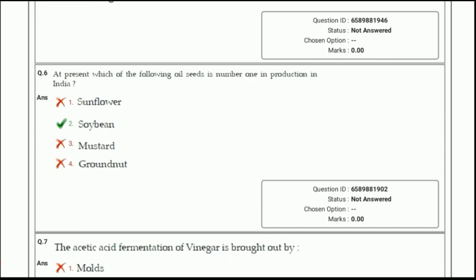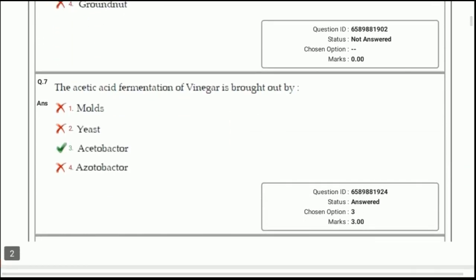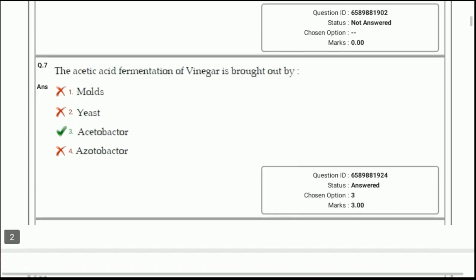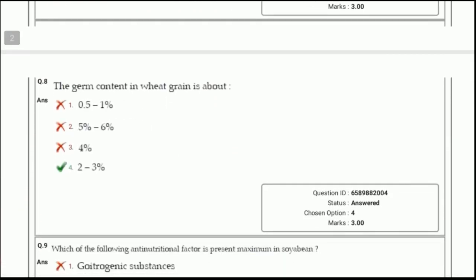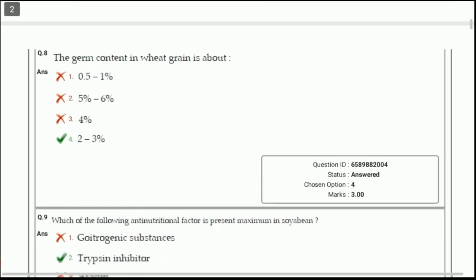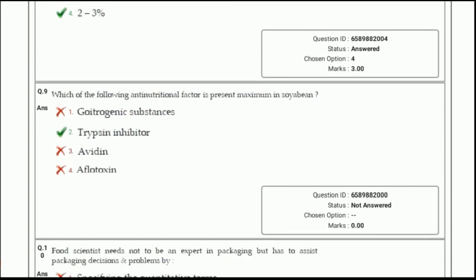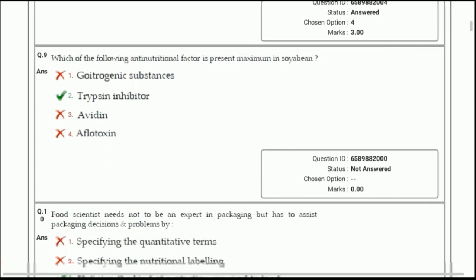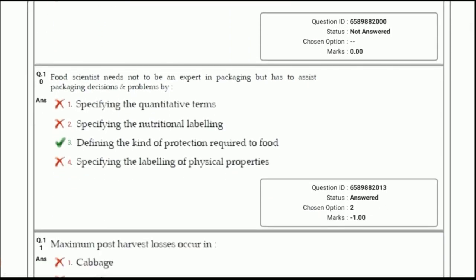Next question. The acetic acid fermentation of vinegar is brought out by Acetobacter aceti. The germ content in wheat grain is about 2 to 3%. Question next. Which of the following anti-nutritional factor is present maximum in soybean? Answer: trypsin inhibitor. Avidin is present in egg. Food scientist needs not to be an expert in packaging but has to assist packaging decisions and problems by answer 3: defining the kind of protection required to food.